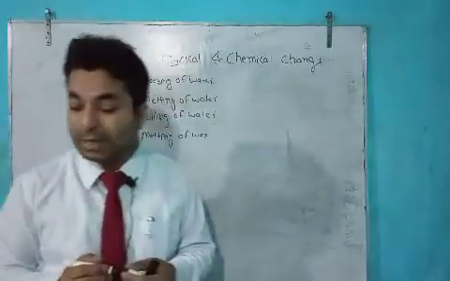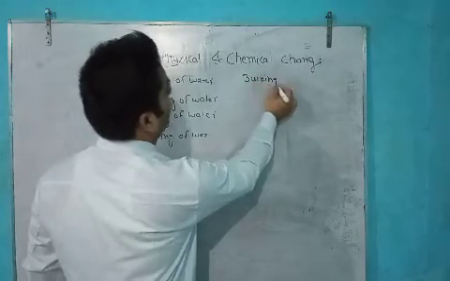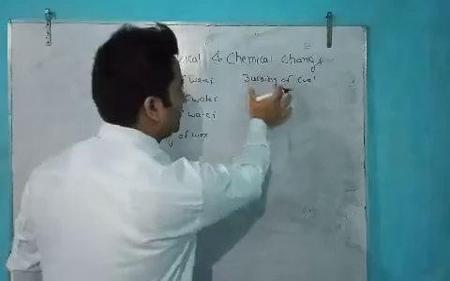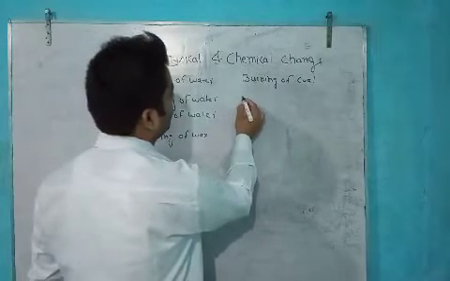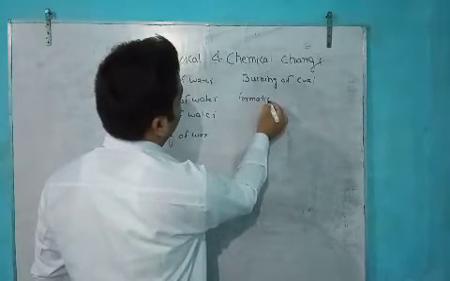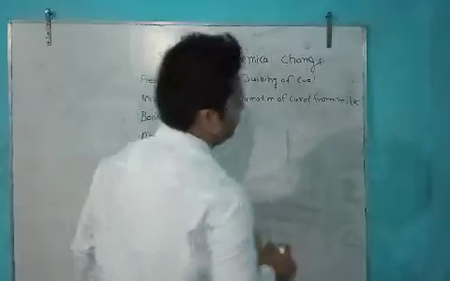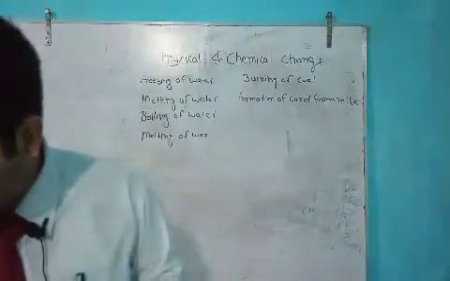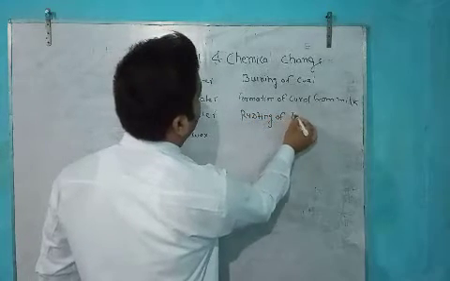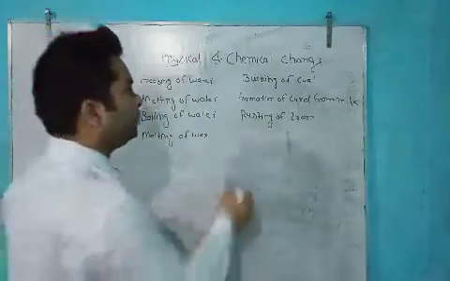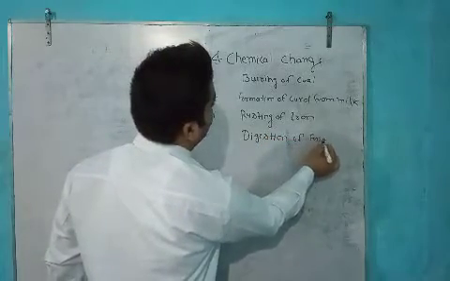And the chemical change examples are the burning of coal, formation of curd from milk, rusting of iron, and digestion of food, and so on.